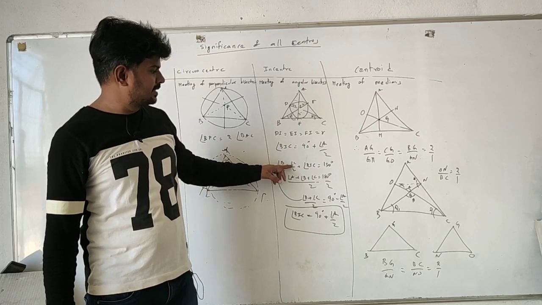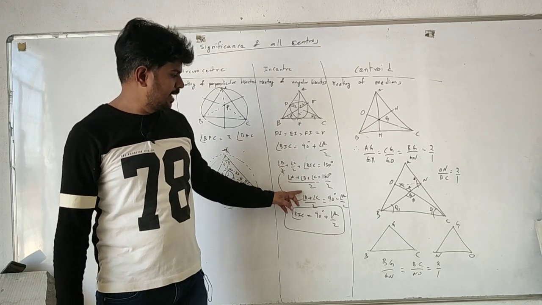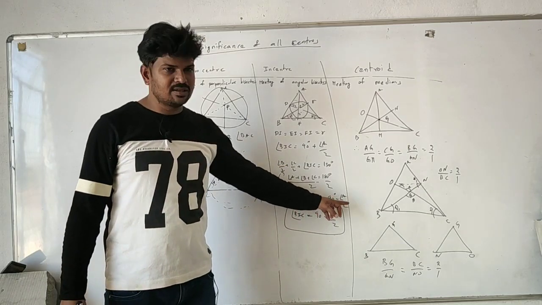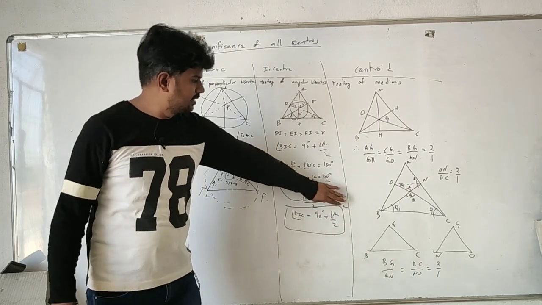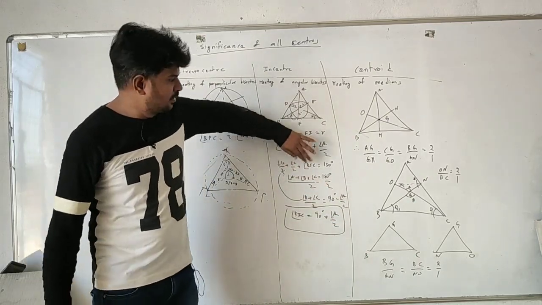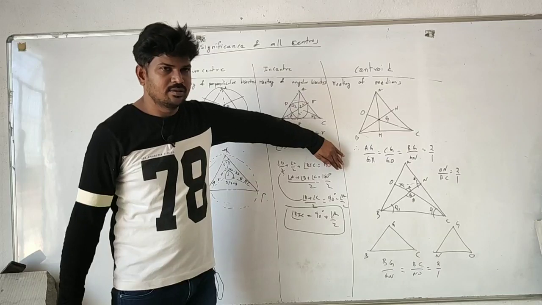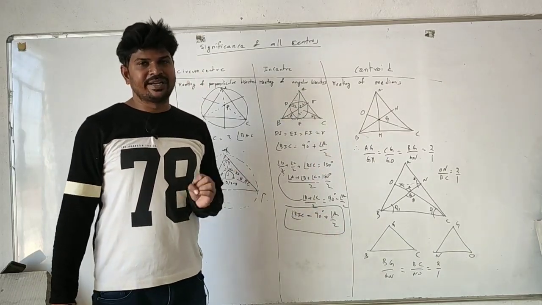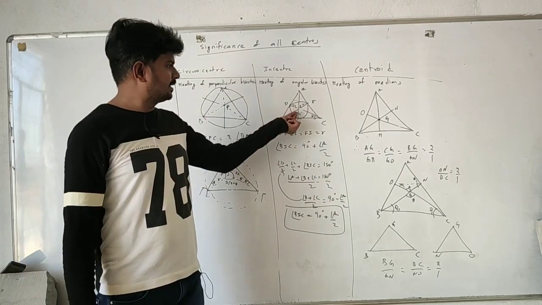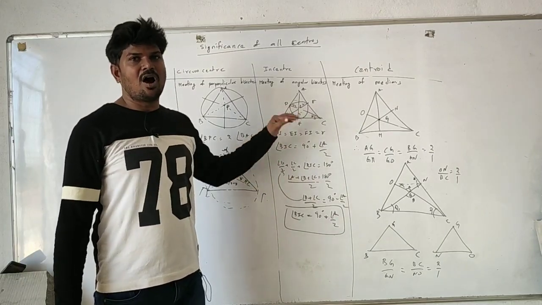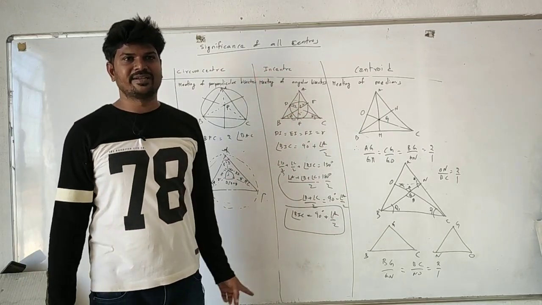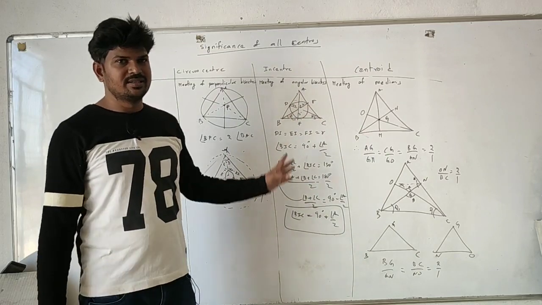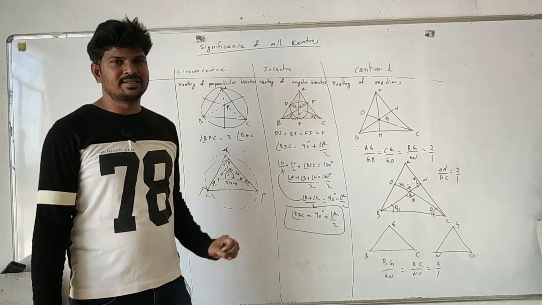From here, angle B plus angle C by 2 is equal to 90 degrees minus angle A by 2. Substitute this here: 90 will go here, minus A by 2 will go there. It will become plus A by 2. It becomes 90 degrees plus A by 2. So for internal bisectors, the angle at the incenter is half of the remaining angle plus 90 degrees. Got it? This is regarding the advantage of the incenter.